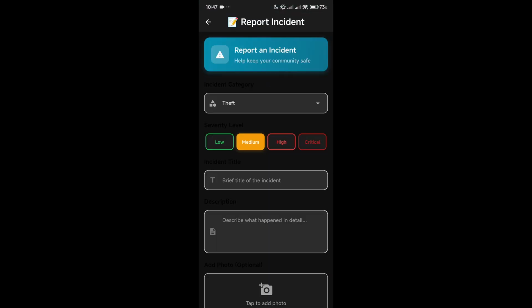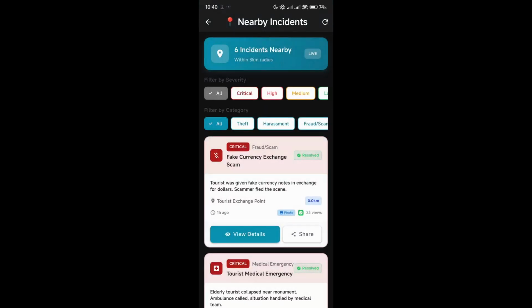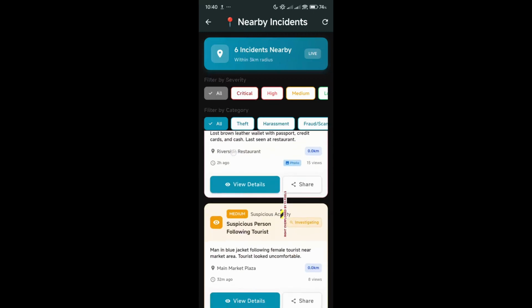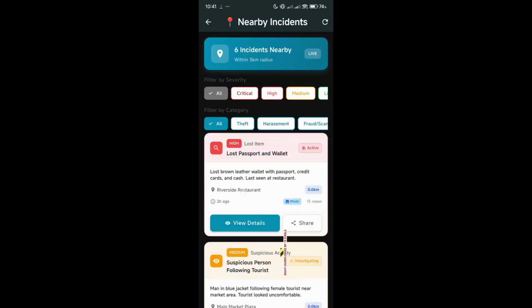Whenever you report an incident, the incident is shared with all the people who are using the application within a 5 km radius. A tourist can report an incident such as a landslide, which all the nearby tourists or people should know about. And here are all the nearby incidents which are happening around you, so you can be careful. They are classified as low, medium, high, and critical incidents, which can be easily seen.